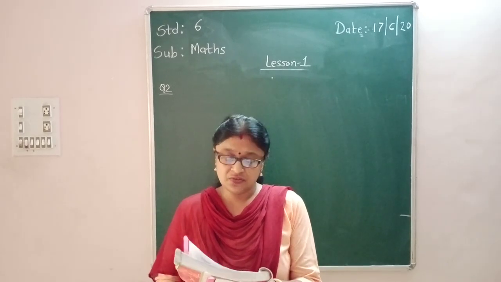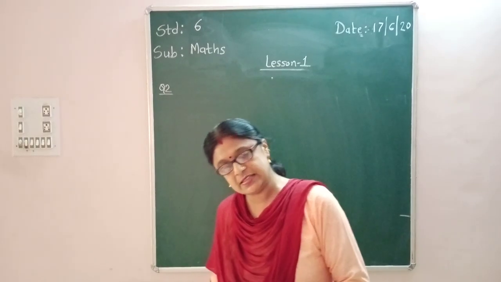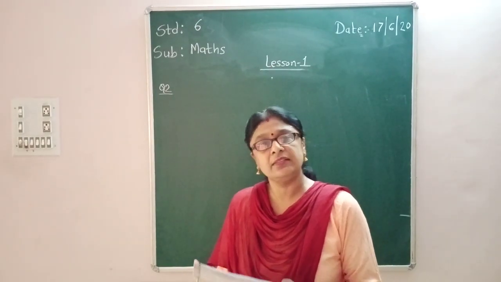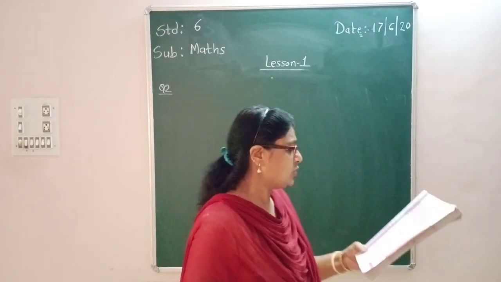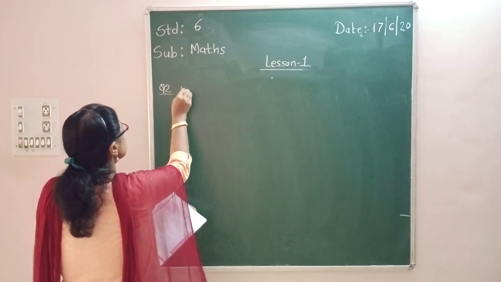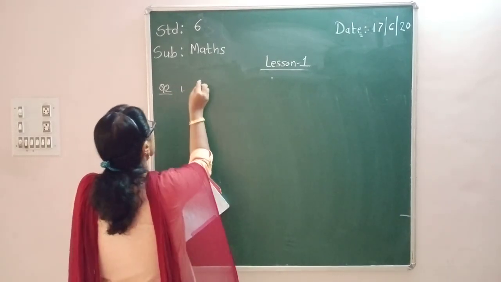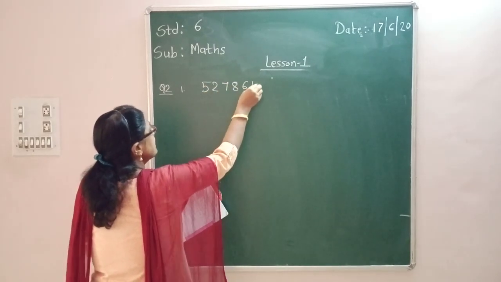Fine. So first we have to take each number and then write according to the Indian system and international system. Right. So I will do the first and third one. You have to do the second and fourth one. Okay. So let me do the first one. So what is the first one? 5, 2, 7, 8, 6, 4.